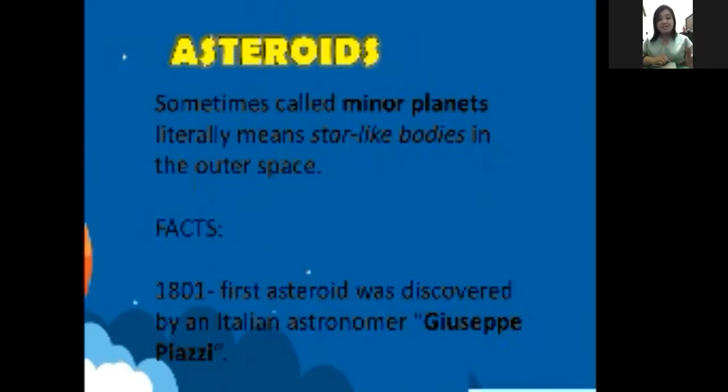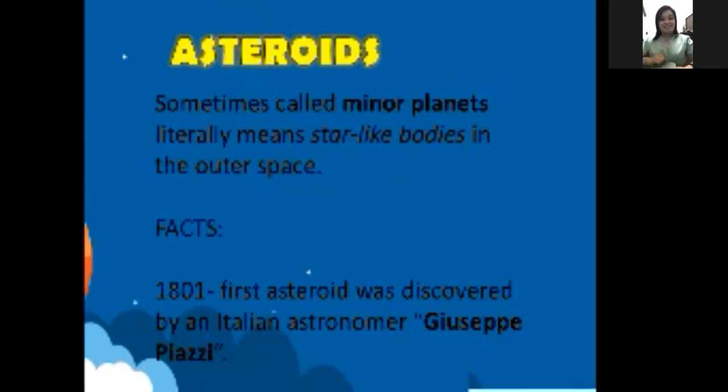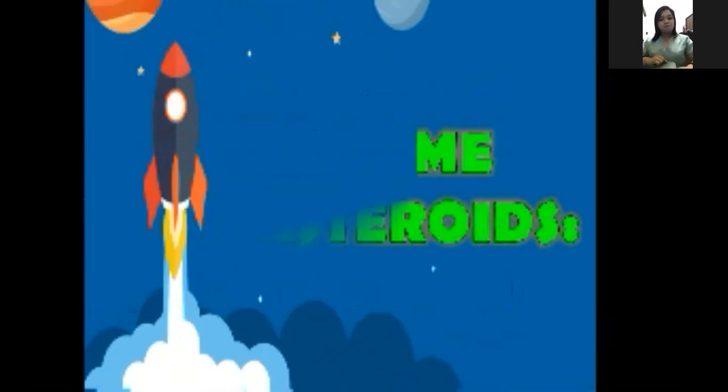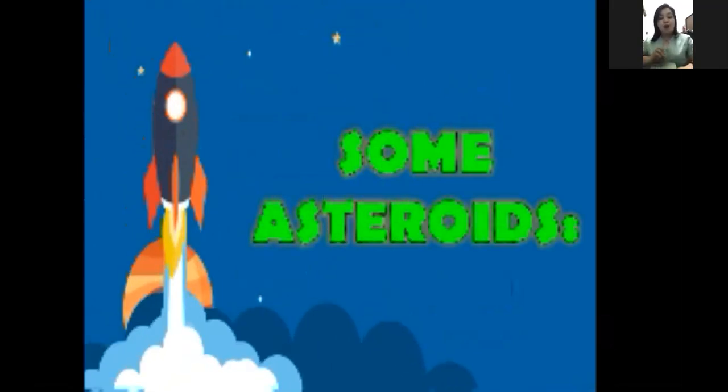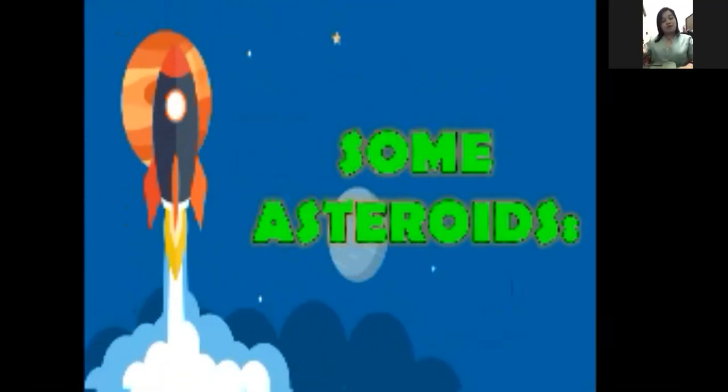Some of those are asteroids or planets. So what are the facts about these asteroids? In the year 1801, the first asteroid was discovered by an Italian astronomer, Giuseppe Piazzi. Again, in 1801, the first asteroid was discovered by an Italian astronomer, Giuseppe Piazzi. Don't forget that, okay? Next, there are also some asteroids in our galaxy or on the sky.